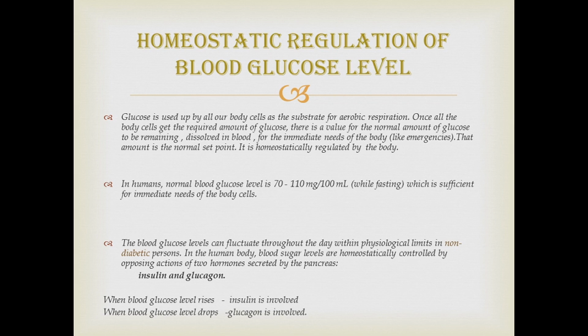In non-diabetic persons, blood sugar levels are homeostatically controlled by the opposing actions of two hormones secreted by the pancreas. They are insulin and glucagon. When blood glucose level rises, insulin is involved. Insulin is secreted by the beta cells of the pancreas. When blood glucose level drops, glucagon is involved. Glucagon is secreted by alpha cells of the pancreas.